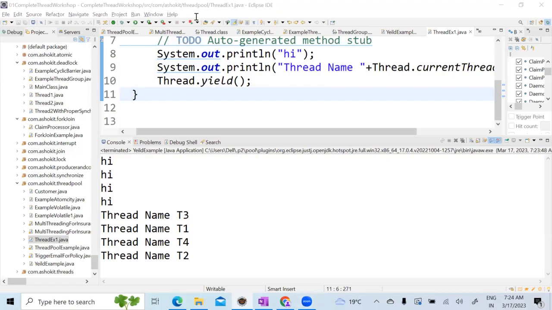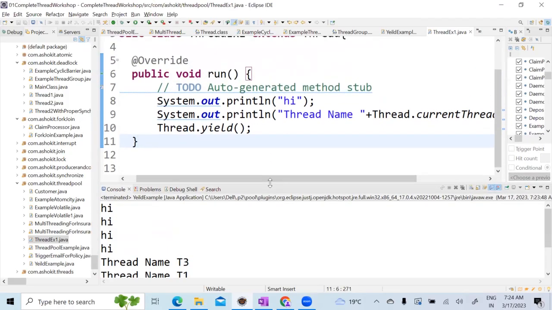Is the yield method similar to notify? No. Notify means inter-thread communication, where you are talking to another thread. With yield, you are telling based on the priority you are giving, but is it happening? No. The notify method will 100% make sure that all the threads come back to execution, notifyAll. So if on an object 10 threads are there, can I say all 10 threads will come back to execution at once?